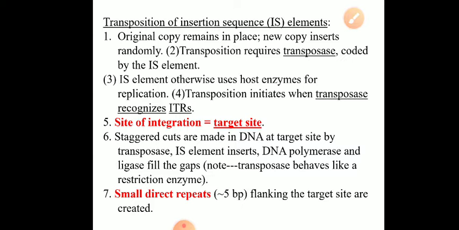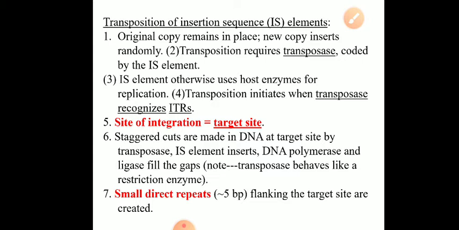At the target site first cuts are made, and when the DNA is cut, at that position at the target site the IS element will be inserted, and DNA polymerase will synthesize small new copies against the staggered DNA fragment, and polymerase and ligase will fill the gap and seal the gap.